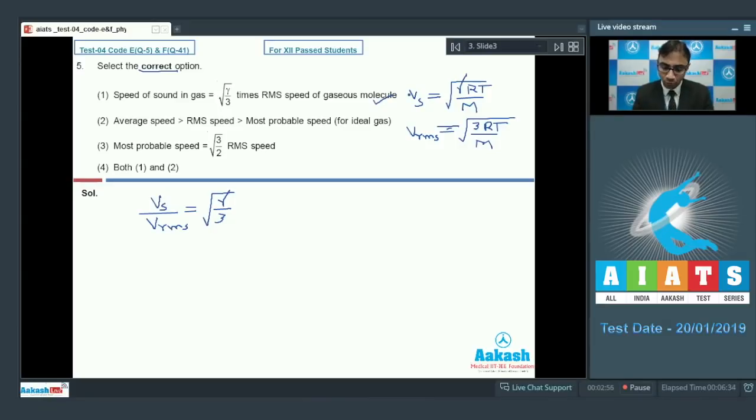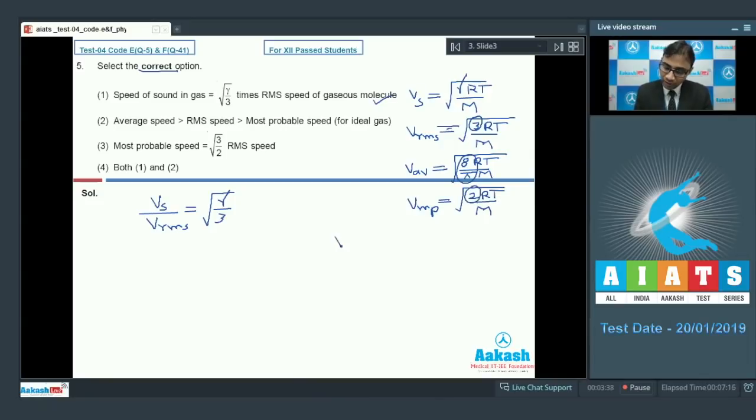Now let's move to option number 2. Option number 2 says average speed is greater than RMS speed is greater than most probable speed for an ideal gas. We know that the average speed of ideal gas molecules is given by root of 8RT upon pi M, and the most probable speed is given by root of 2RT by M. As you can see, the RMS speed has a coefficient 3, average speed has a coefficient 8 by pi, and most probable speed has a coefficient 2.